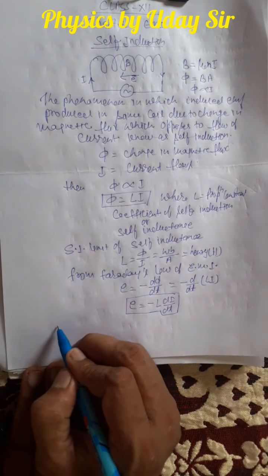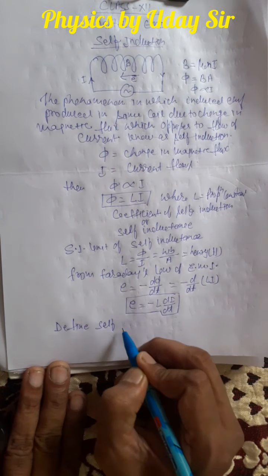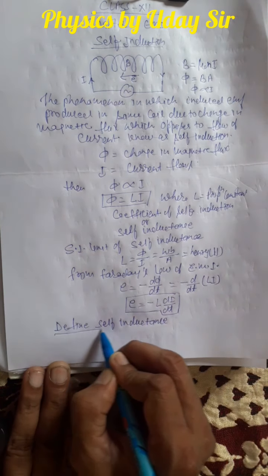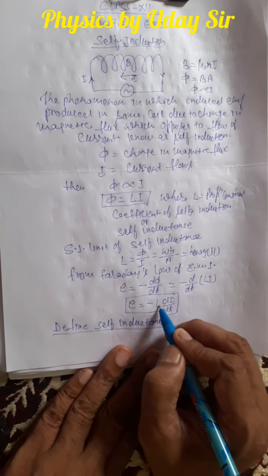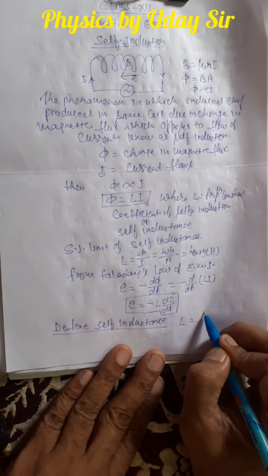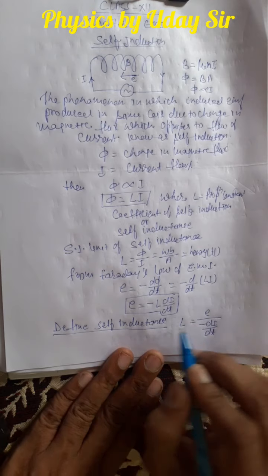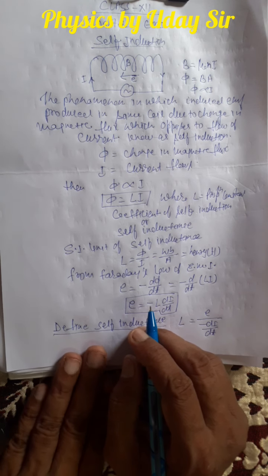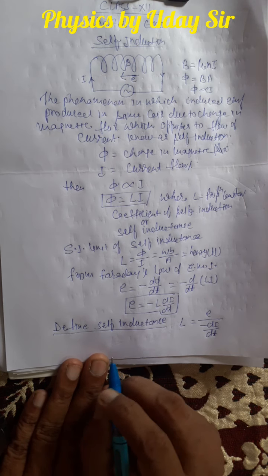If it is asked define self inductance, now you have to define the self inductance. See there, self inductance L is equal to, you can write E upon minus di by dt, because self inductance is a constant term, so it does not have a physical definition.